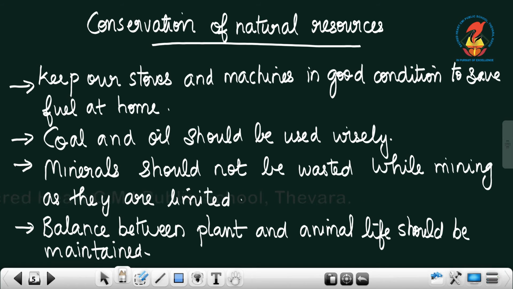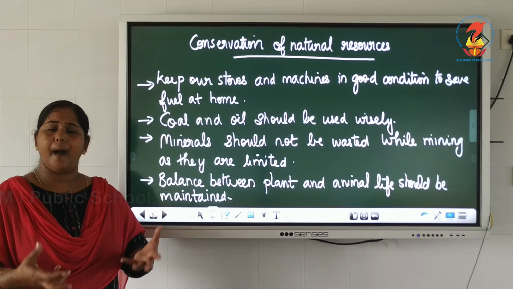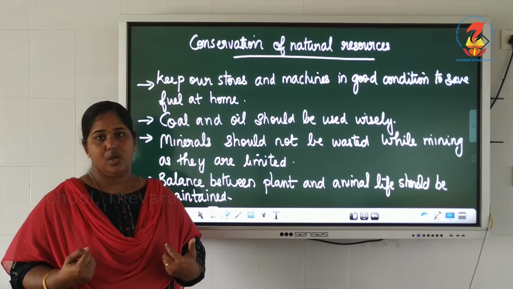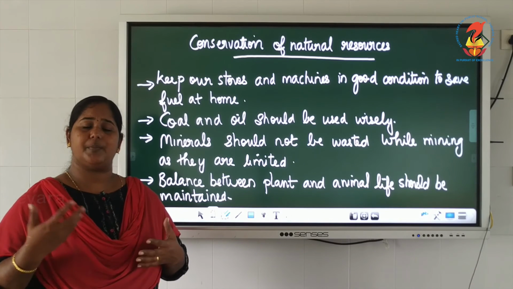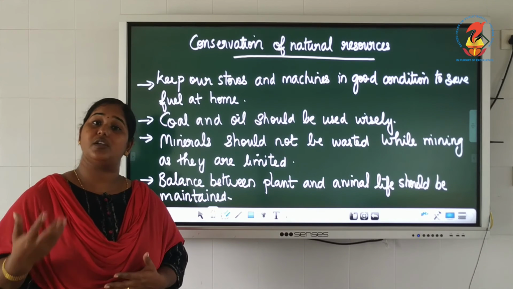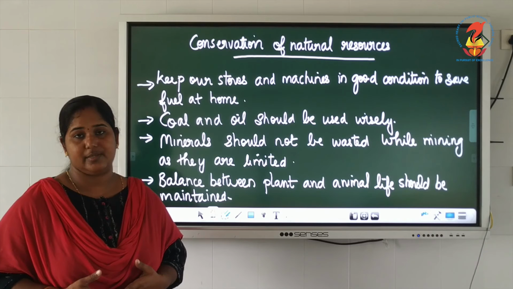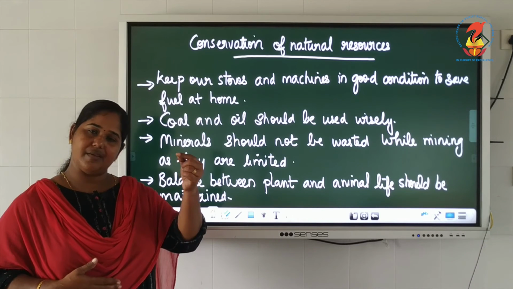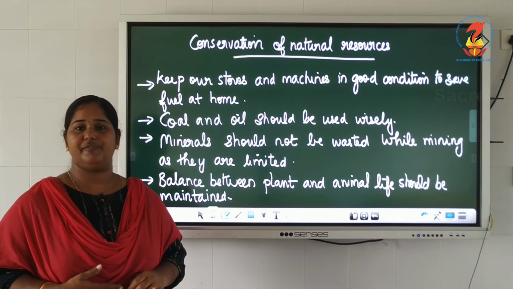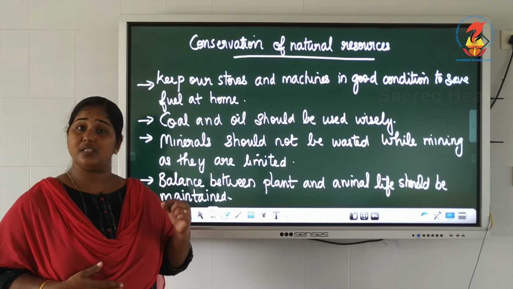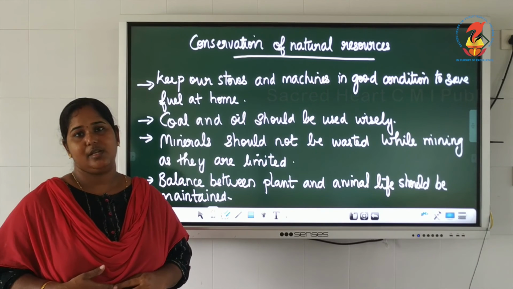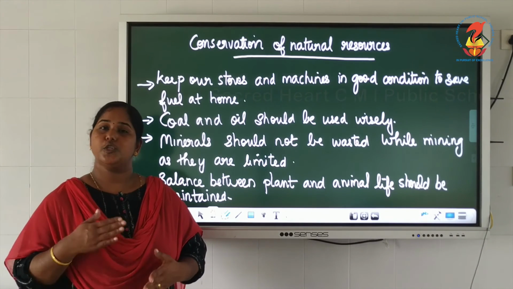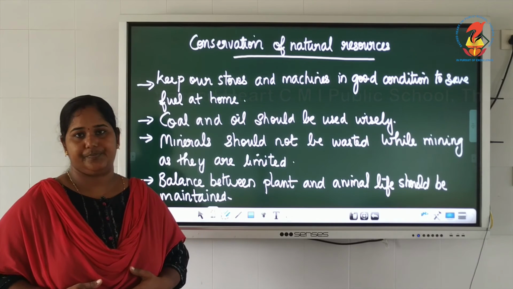Third one is that minerals should not be wasted while mining. We know that we pump out minerals from the underground. So while mining or pumping minerals, there is a chance for loss or wastage of minerals. Even one single drop of it or one single particle of it is very important, because that too has taken long time to get formed. So wastage of minerals should be avoided.